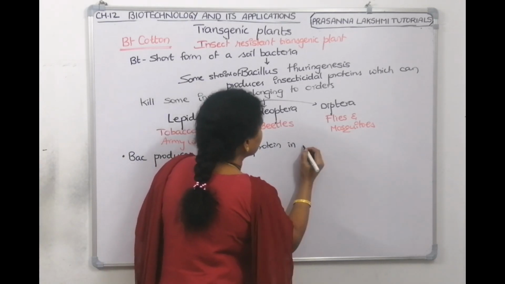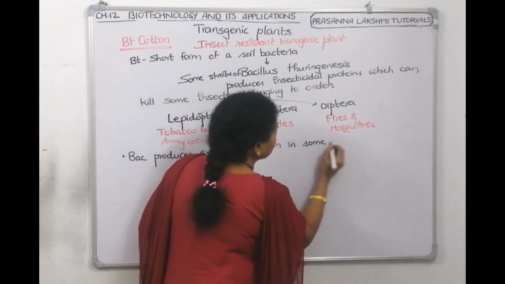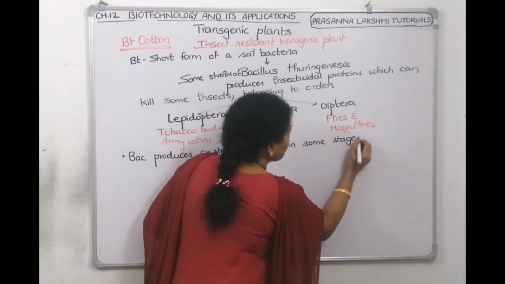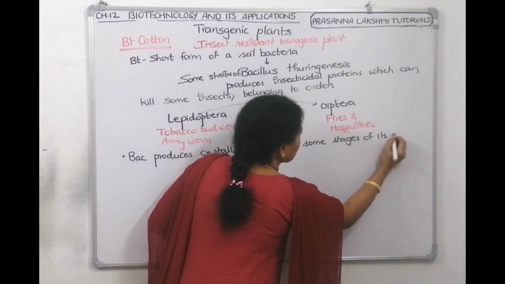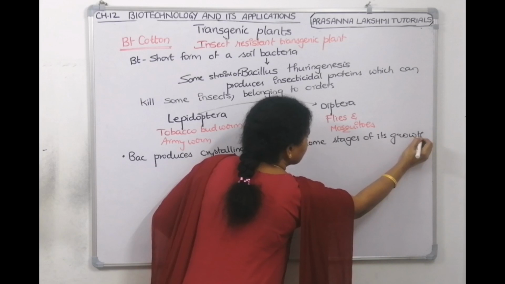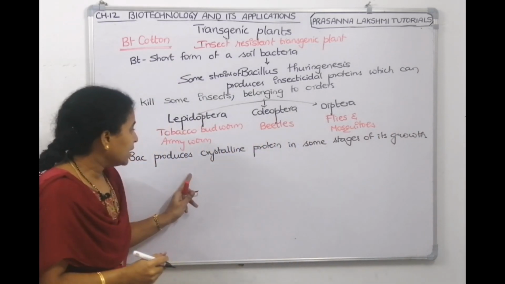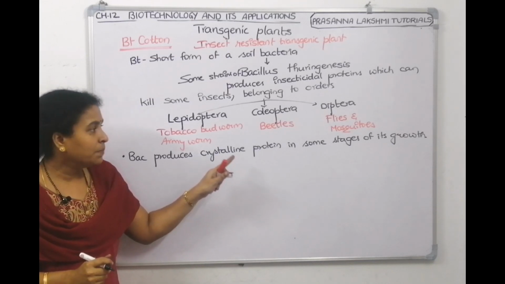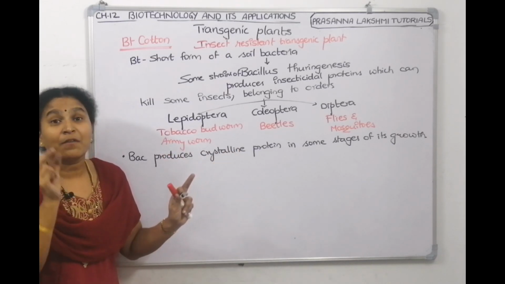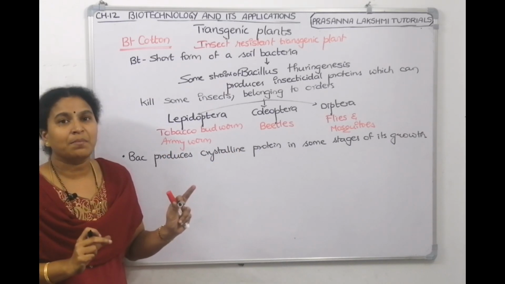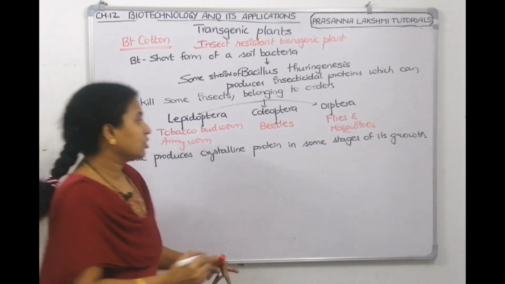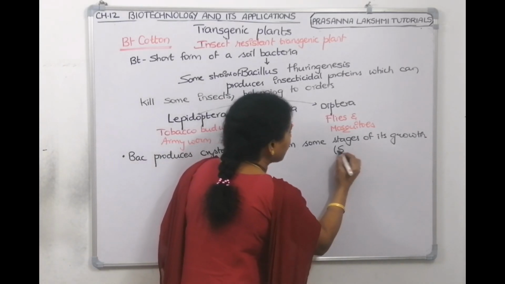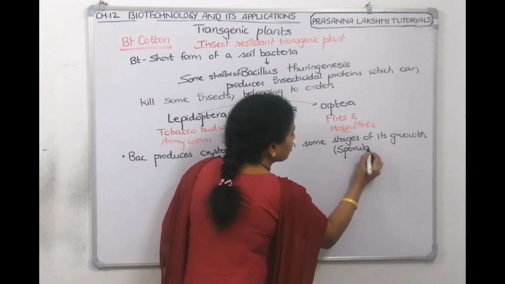NCERT has given this sentence: in some stages of its growth. Now in which stage does it produce the protein? In the sporulation stage. If they ask you which stage, the answer is sporulation stage.